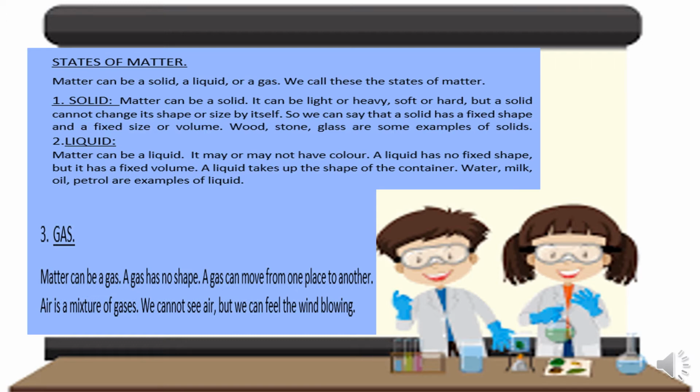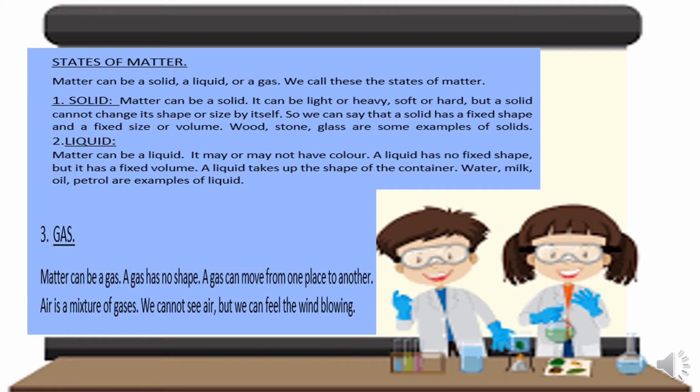Next comes liquid. Matter can be a liquid. It may or may not have a color. A liquid has no fixed shape, but it has a fixed volume. Like water has no color, but Pepsi has a black color. Similarly, many juices have different colors. So it may or may not have color. A liquid has no fixed shape, but it has a fixed volume.